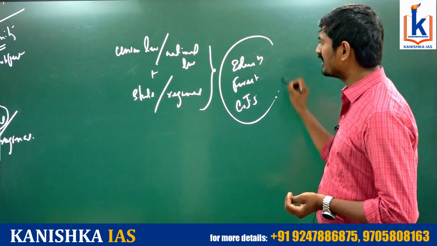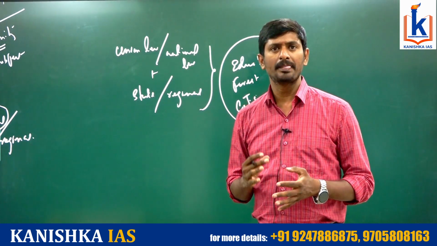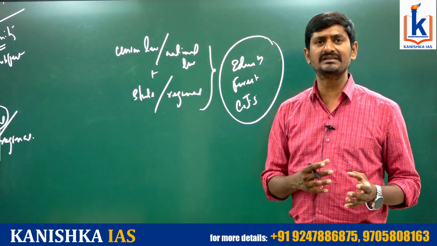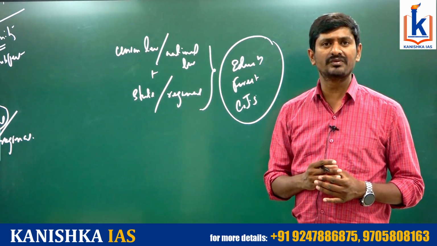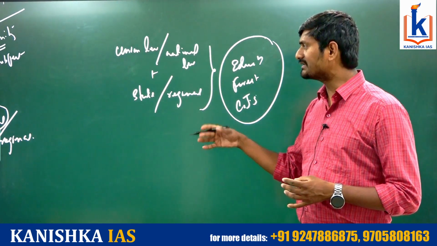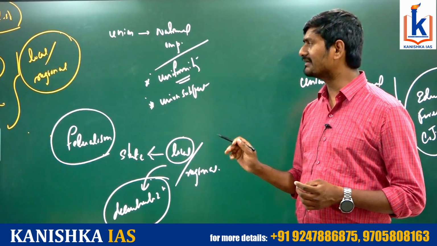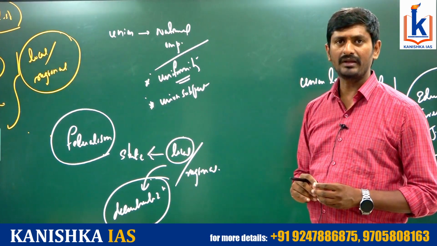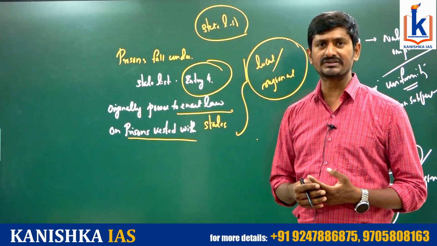These are matters of both national and regional importance. On these subjects, both the union legislature and the state legislature can make laws. But in case of inconsistency, union law prevails over state laws. So that is how we need to understand. Instead of blindly memorizing, we can simply remember through this logic. That is the reason why states have the power to make their own laws.